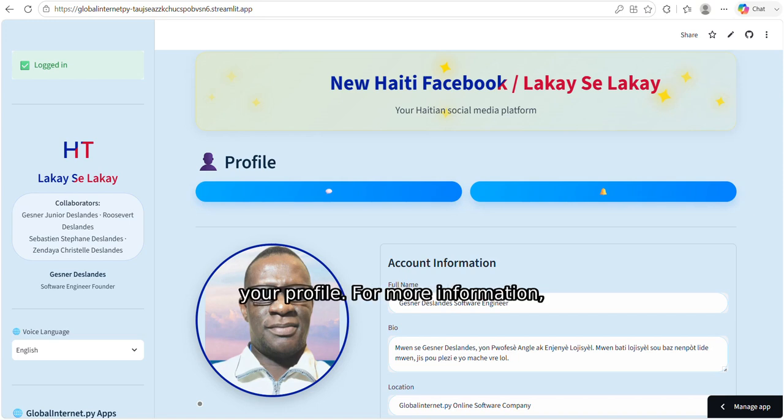Social media post version, shorter. Welcome to Lakay, the new Haitian social network. Sign up, GlobalInternet.py and 6.streamlit.app. Set up your profile, photo, name, bio, location.